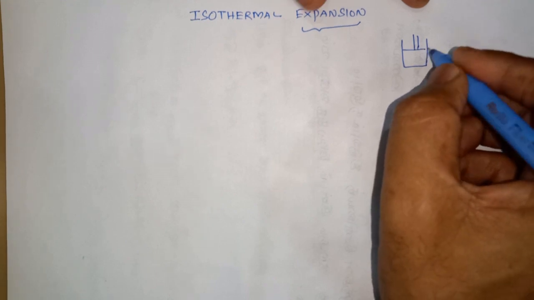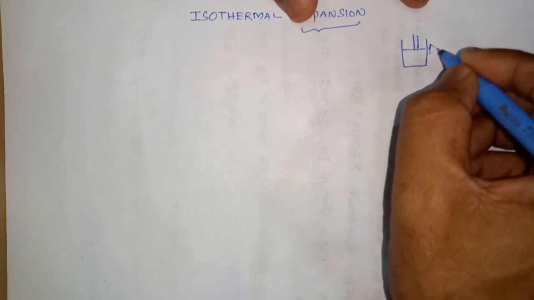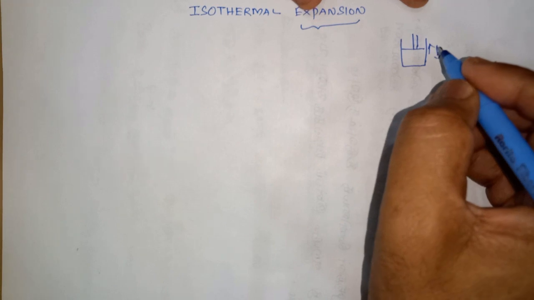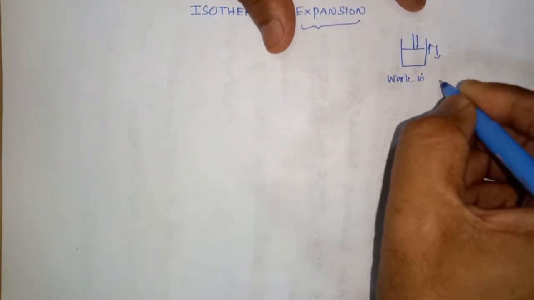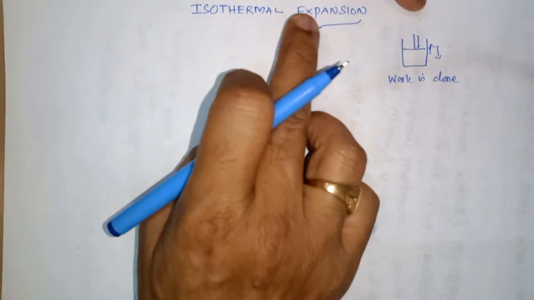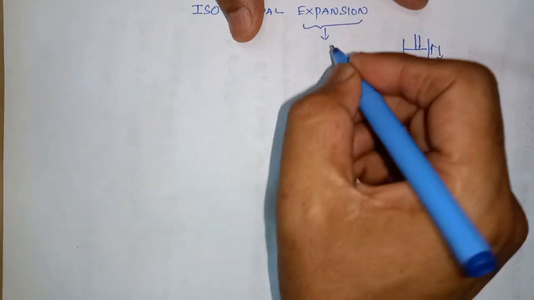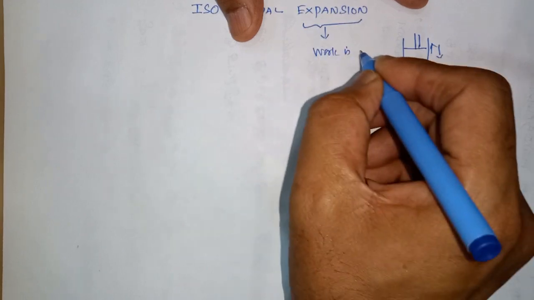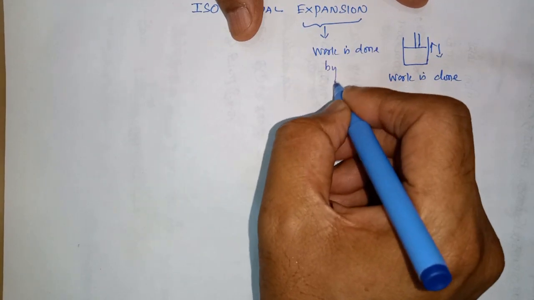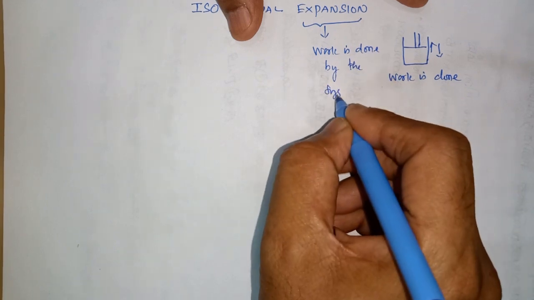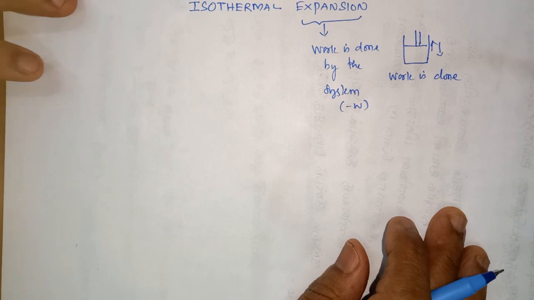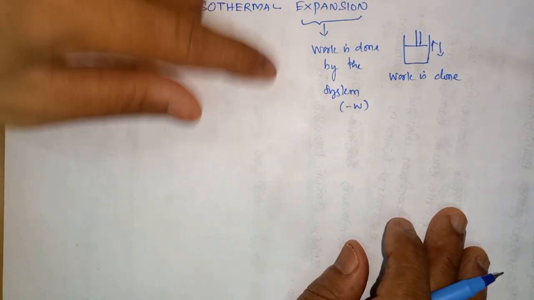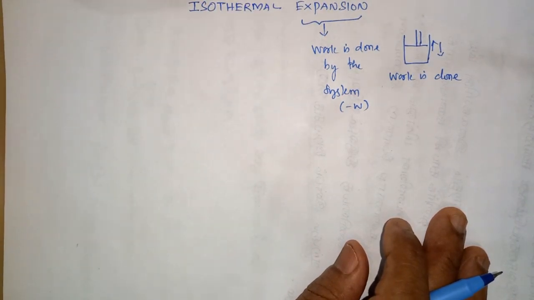If the volume of the gas increases or decreases, then work is done. In the expansion process work is done, and in contraction also work is done. Work done by the system is called minus W. So an increase in the volume means work is done by the system, and a contraction in the volume means work is done on the system.